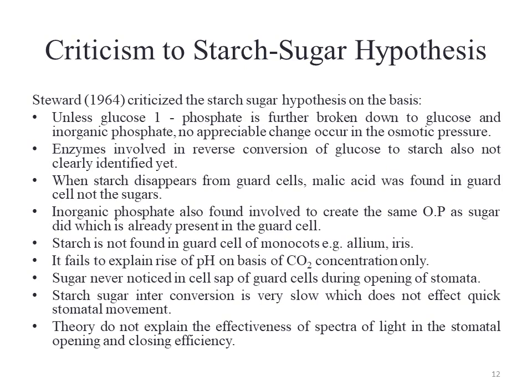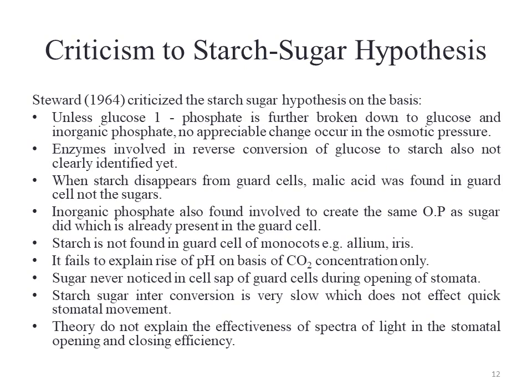And when it is observed that starch disappears, it is explained by the author that glucose 1 phosphate is prepared, but in practical examination malic acid is observed in place of this glucose 1 phosphate product in the guard cells.